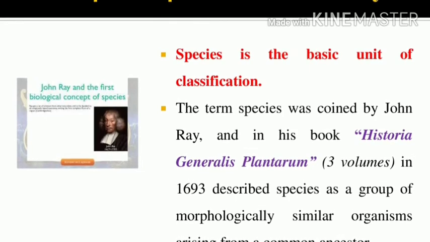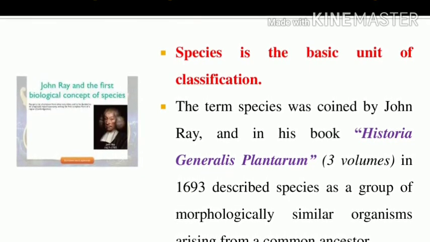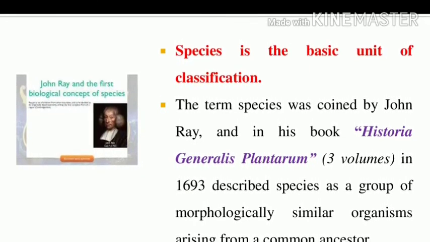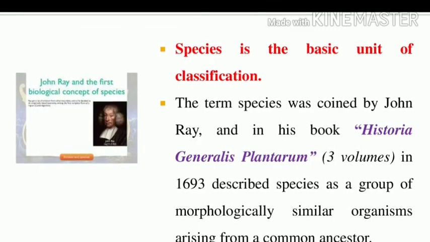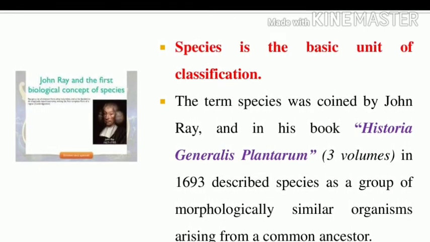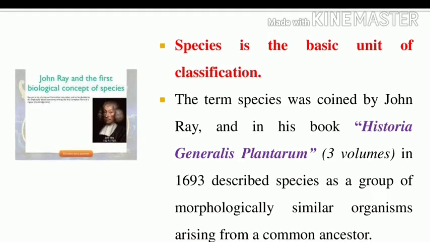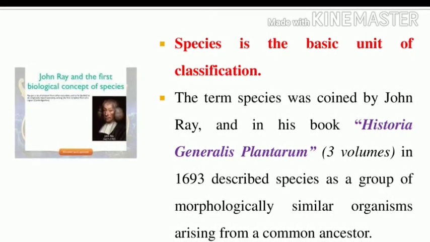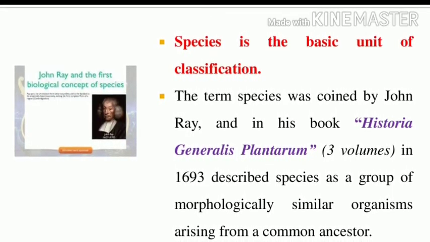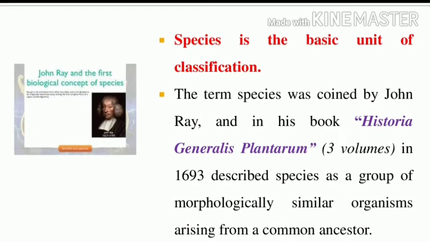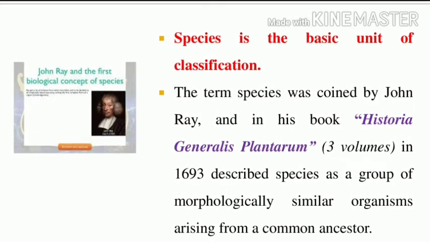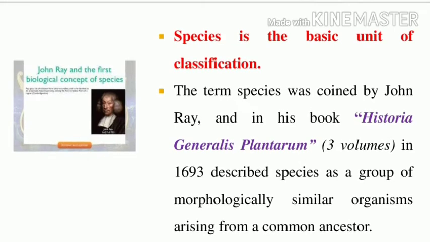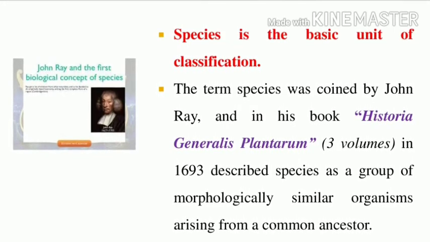Species as a group of morphologically similar organisms arising from a common ancestor. What is the concept of species of John Ray? Underline: species as a group of morphologically similar organisms arising from a common ancestor.